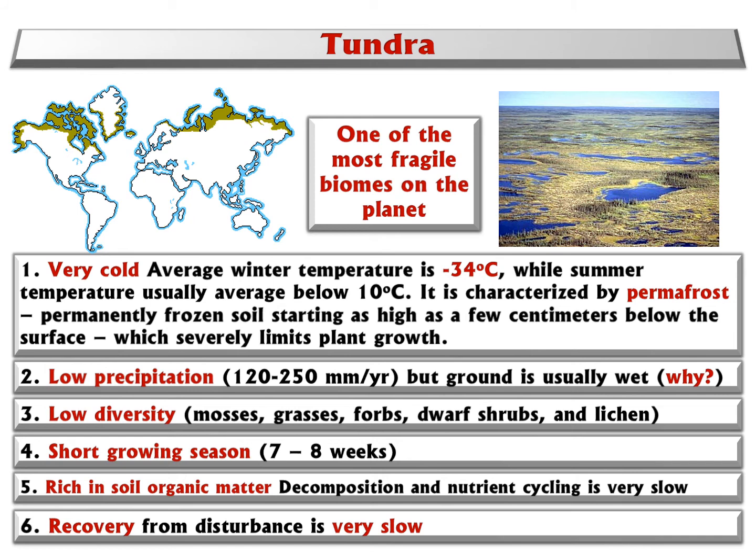The resistance to extreme weather is low, and the ability to recover from disturbance is low. That's the tundra biome.